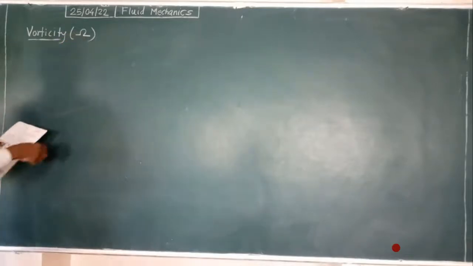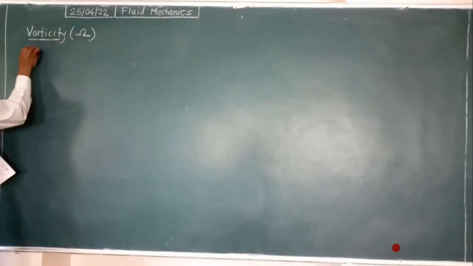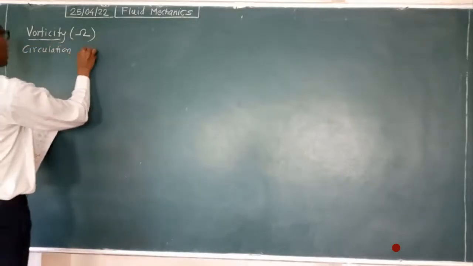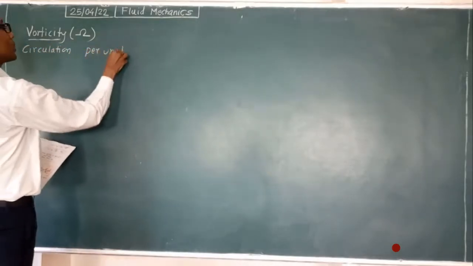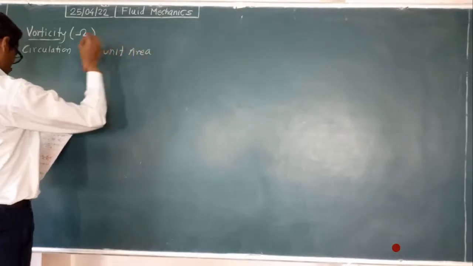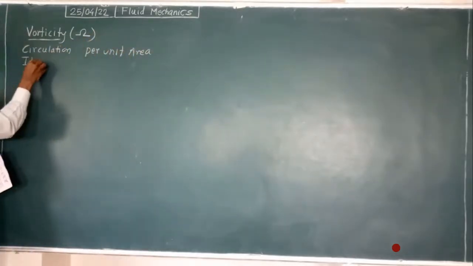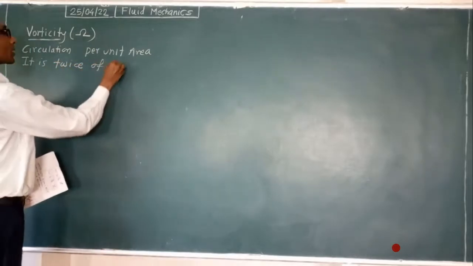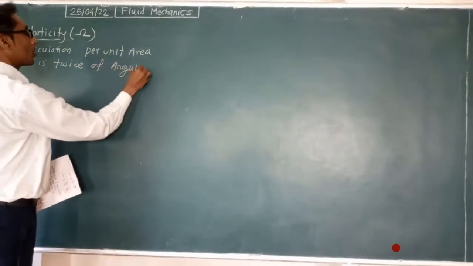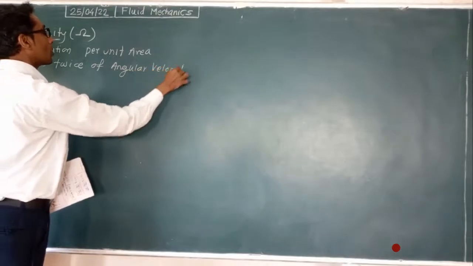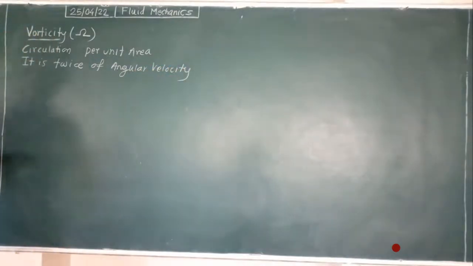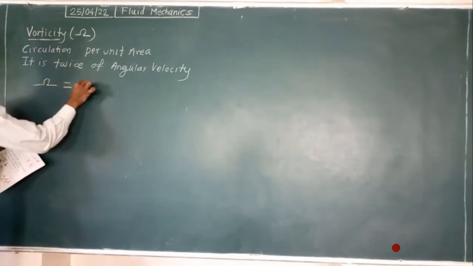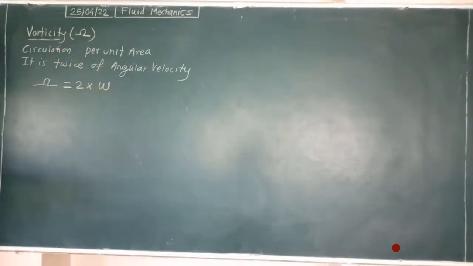Okay. So here circulation, its definition is circulation of fluid element, circulation per unit area, and it is taken twice of angular velocity. Twice of angular velocity means what? Curl is 2 into omega. This is the definition of vorticity.